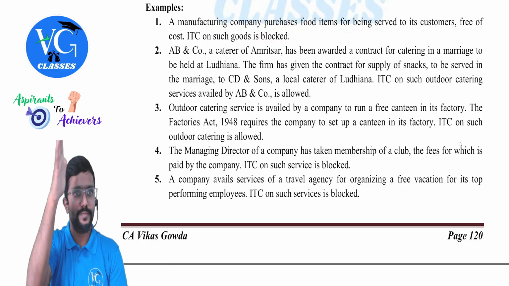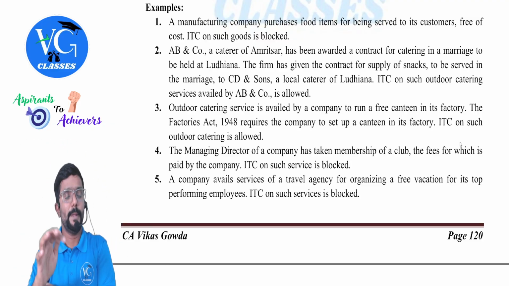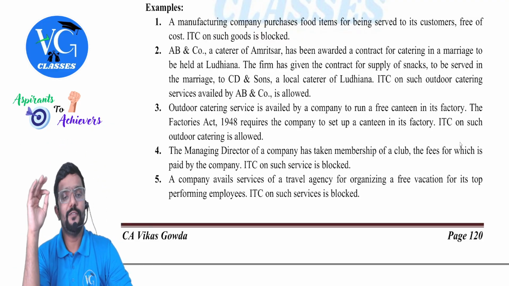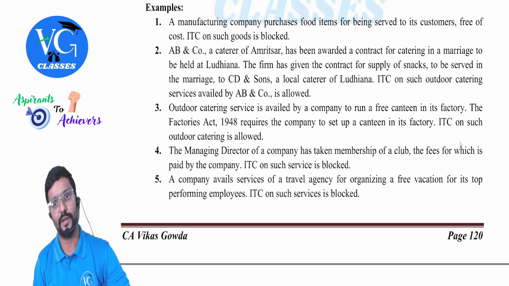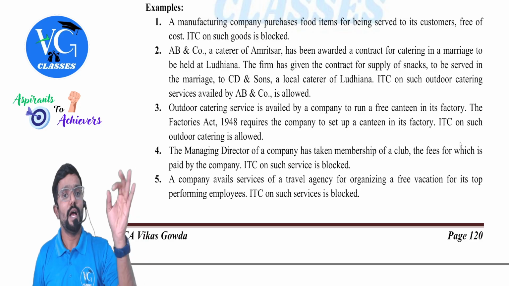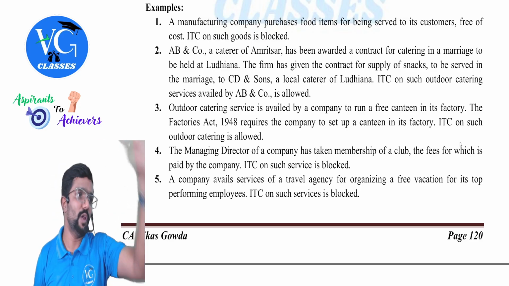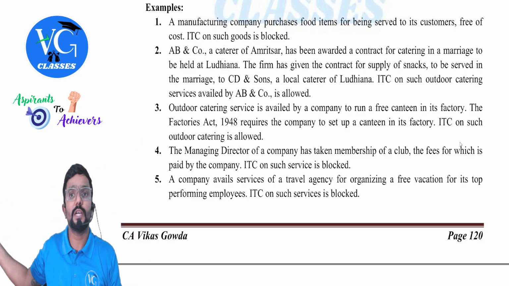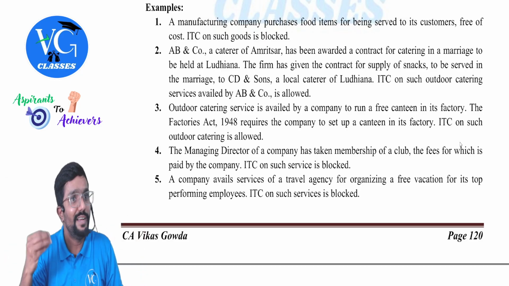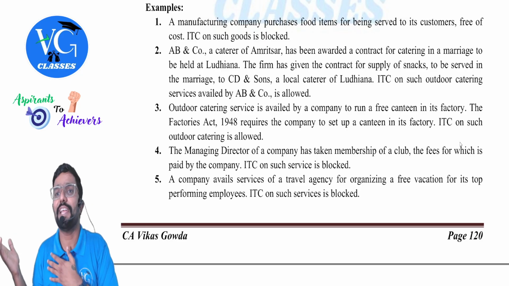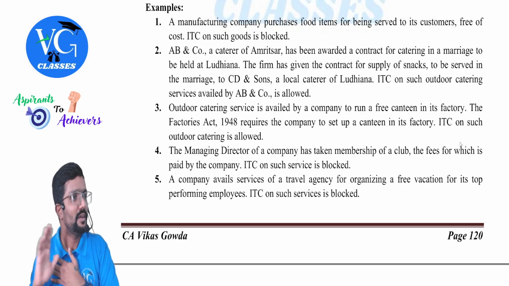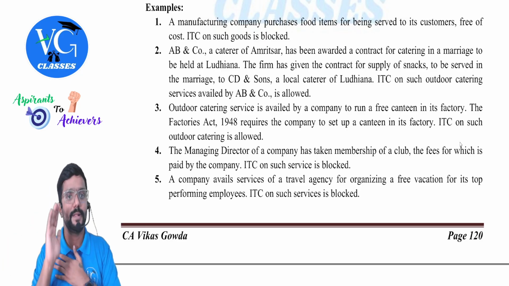Examples on clause B, 17.5b. A manufacturing company purchases food items for being served to its customers free of cost. ITC is available? No, blocked. Sir, give it to customers, sir. Customers will come back again and again for food. No, to buy goods. To give more and more business. We need to take care of them. Nice, no, sir. Still, no credit.